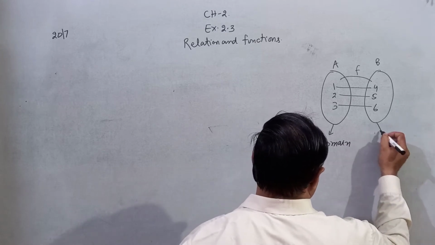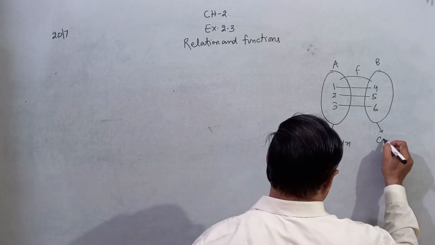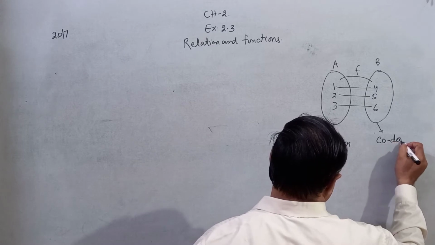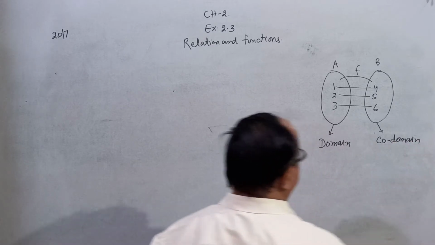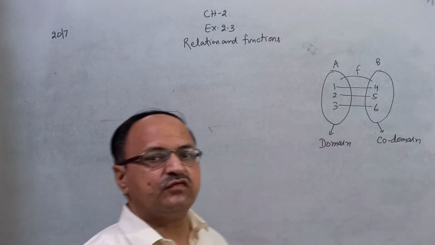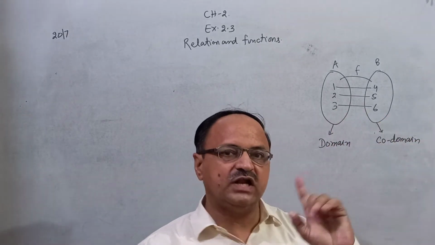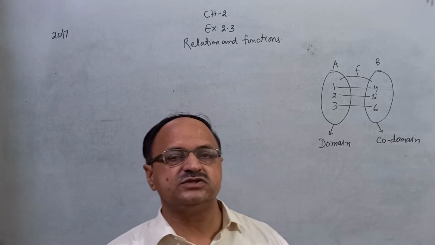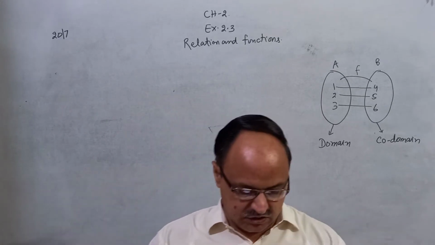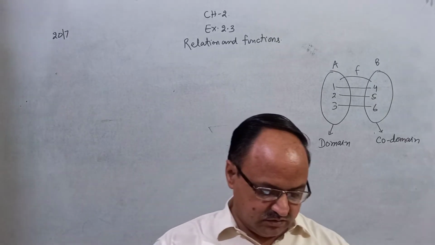Domain. And this whole set B is called codomain. Every element of domain has one and only one image in the codomain, that is called function. Clear?